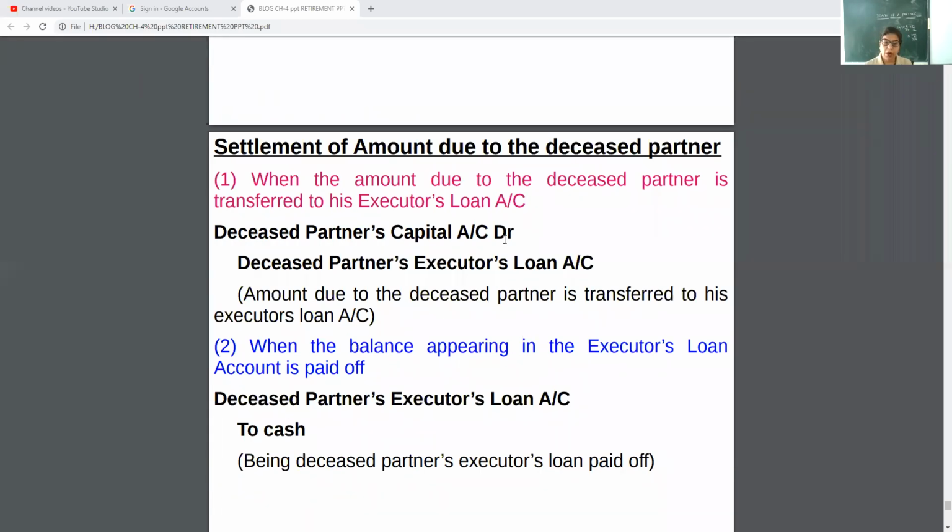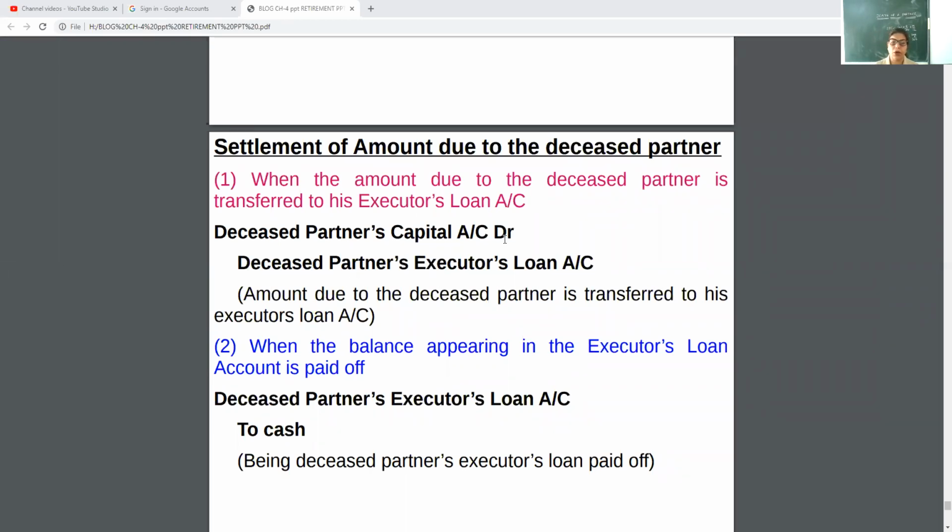When the amount due to the deceased partner is transferred to his executor's loan, you cannot transfer this amount to capital or the partner's loan account because the partner died, he passed. So the amount will be transferred to his executor, his nominee.